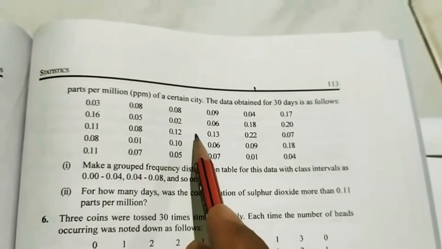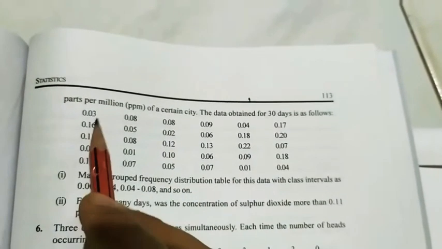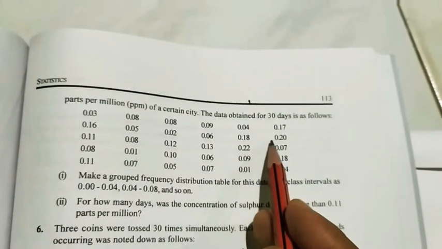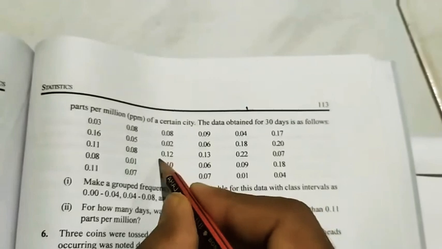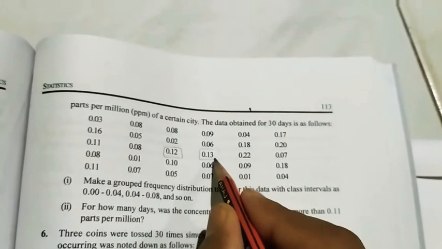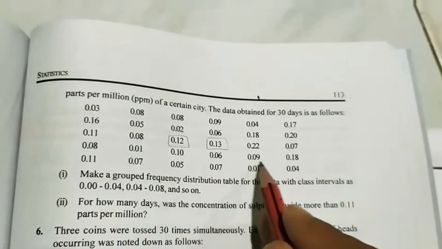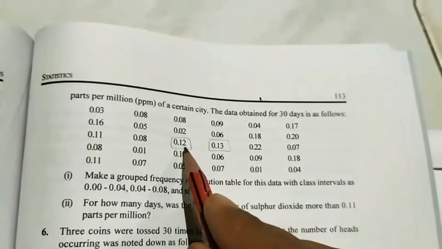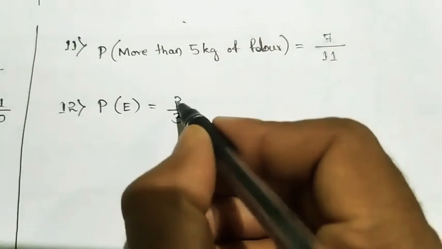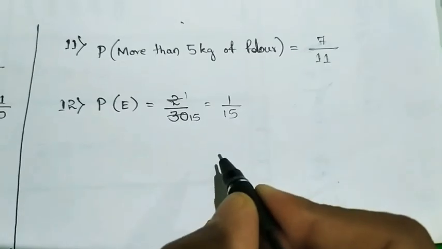14.2, fifth question. Here they have given the particles, 0.12 to 0.16. You shouldn't count the 0.16; below it you have to count. Here 0.12 is there and 0.13. You have to count like this. So 1, 2, no more are there, so only 2. So probability of the given event is 2 by 30. So 2 ones are 2, 15s are 30. So our final answer will be 1 by 15.